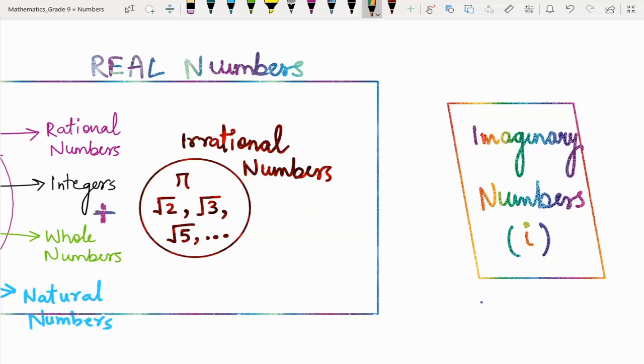This is something we study at higher grades. Also, we study that every real number can be expressed in iota form. At last, if I take all the real numbers plus imaginary numbers, it forms the largest category of numbers, that is known as complex numbers.